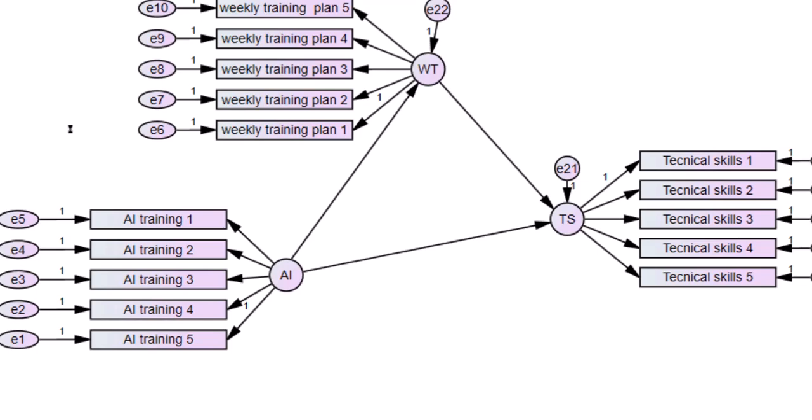So now we have the results. Here you can see the path coefficient from AI to TS is 0.82. That's quite high. The path coefficient from AI to WT is 0.77. The path coefficient from WT to TS is 0.14. What this model does not show us is the indirect path from AI to TS through WT. It is not shown, so we are going to get it from the results.